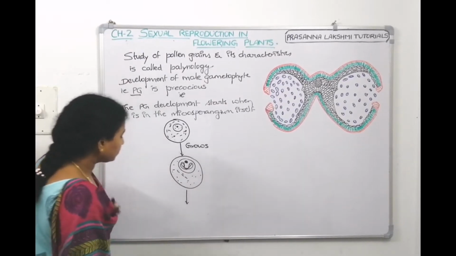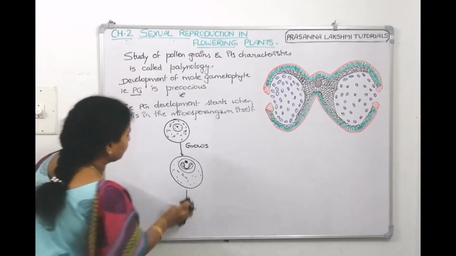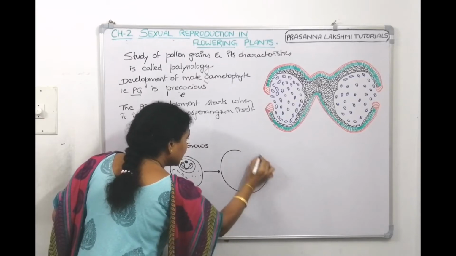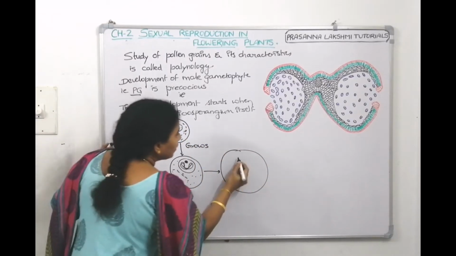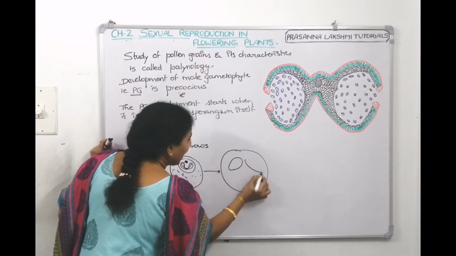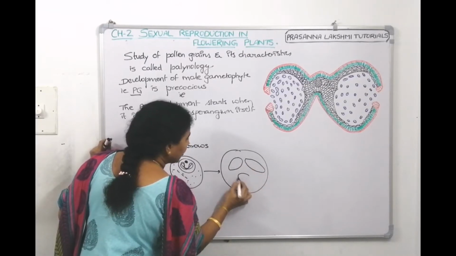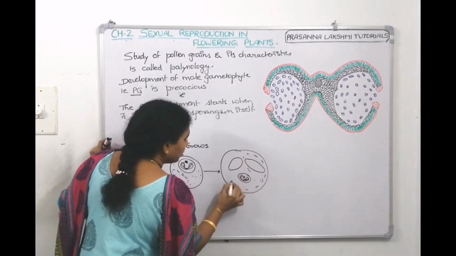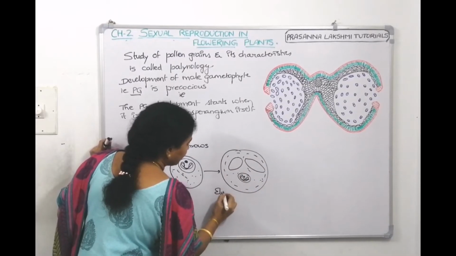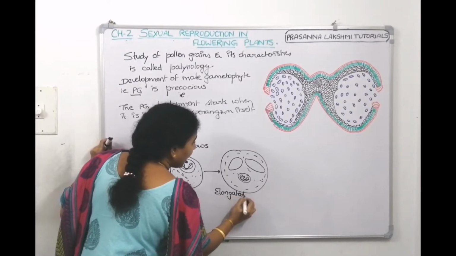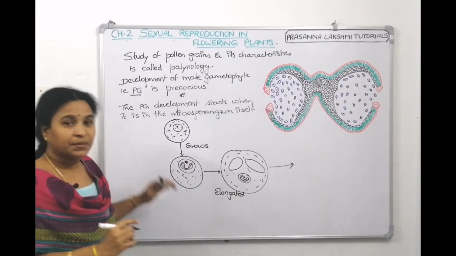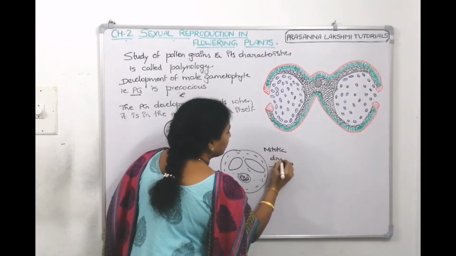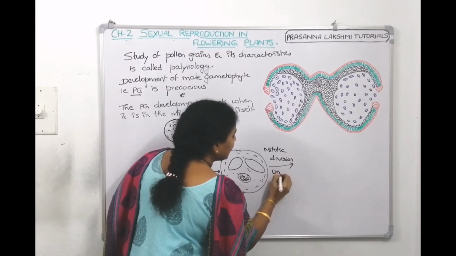We will draw the elongation phase. When it is elongating, it will grow even bigger. Then, when it is elongating, it will develop vacuoles to store the food materials, and it has its big nucleus. So, it becomes like this. So, this is elongated. Afterwards, it starts mitotic division. This division is unequal division.